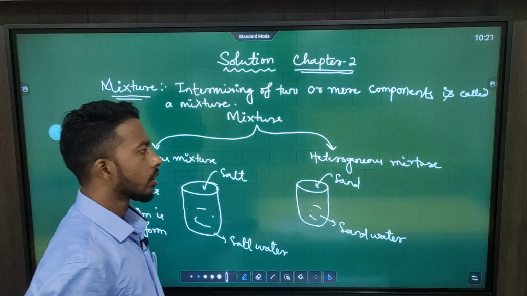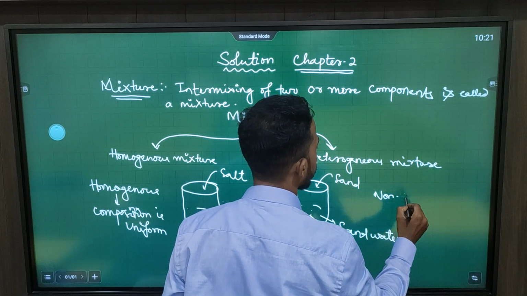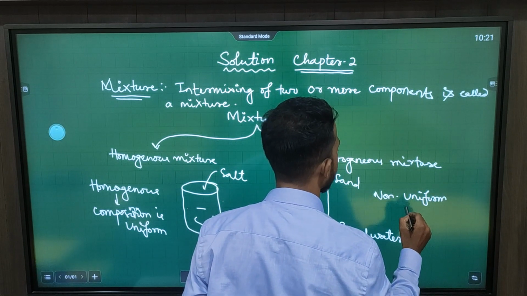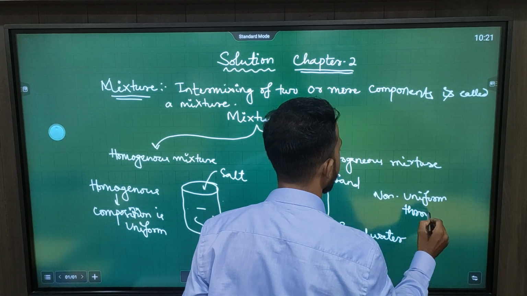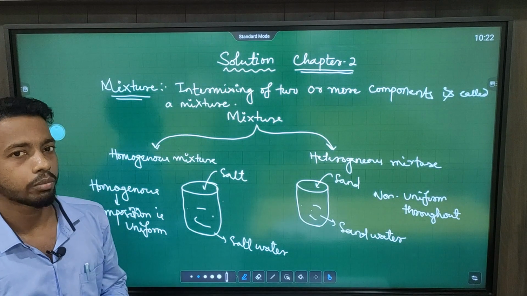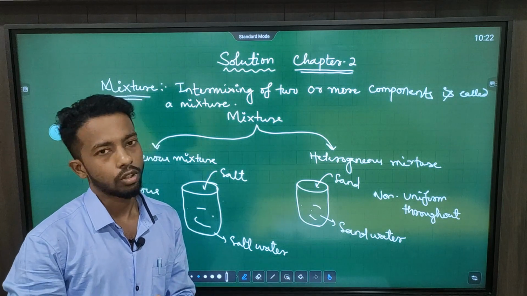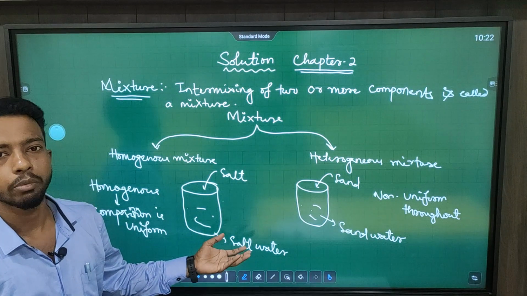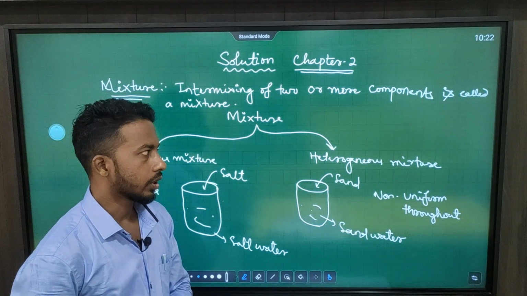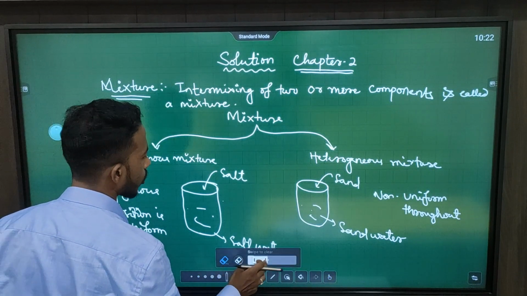But in the case of a heterogeneous mixture, the composition is non-uniform throughout. So what we got to know is that in a homogeneous mixture the composition will be uniform, but in a heterogeneous mixture the composition will be non-uniform. Okay, so salt water is an example of a homogeneous mixture, and sand water is an example of a heterogeneous mixture. Now we will see our main topic, that is solution.